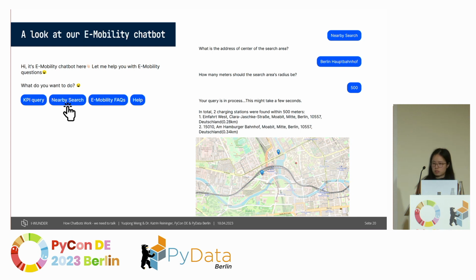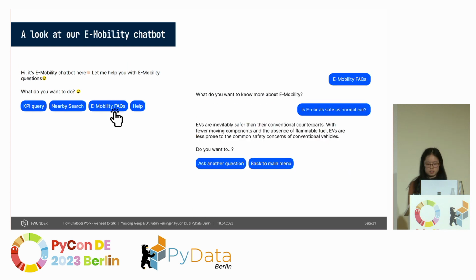Then the chatbot will display the address in text as well as give back a map which displays where these charging points are located.